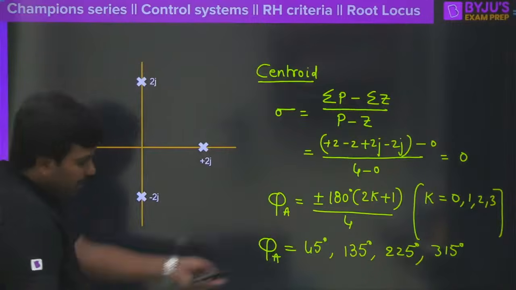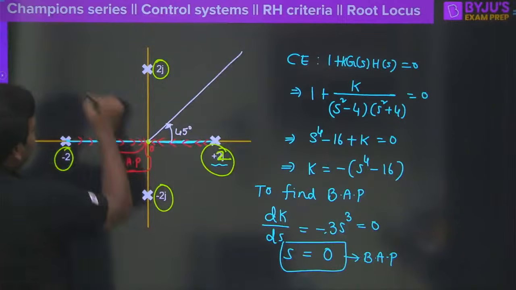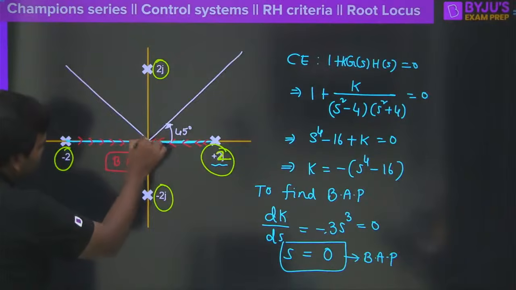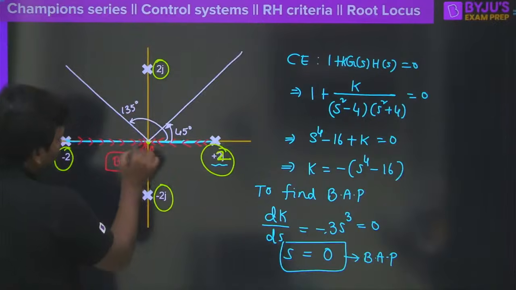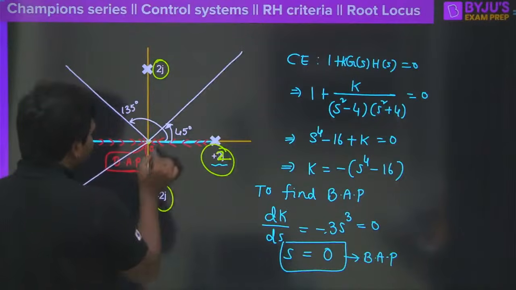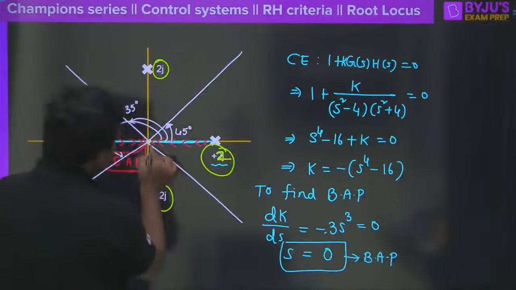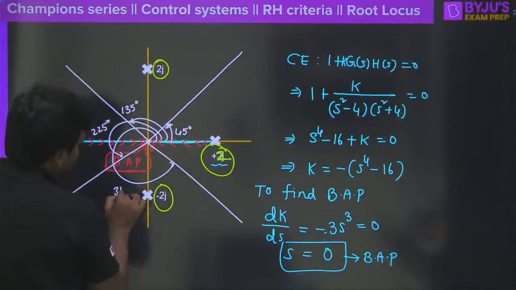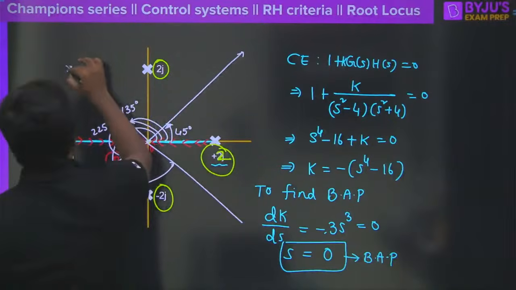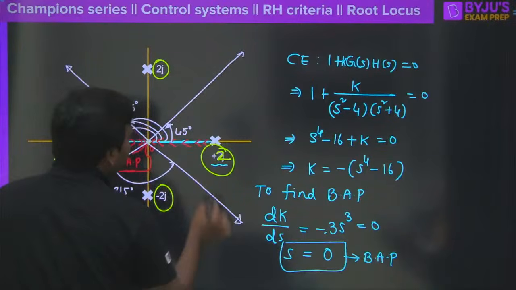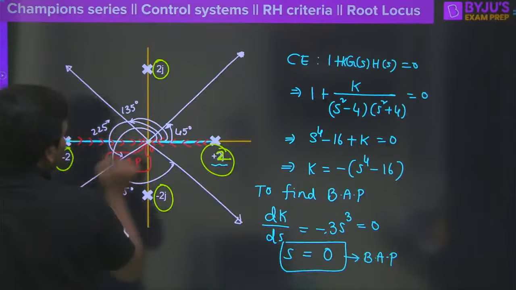So yes, Arvind Reddy, I have changed it. Please see. Now 45 is one angle you will get, and the next angle is 135 degrees here. Fine. The next one is going to be 225 here, and of course this is going to be 315 degrees here. Clear? These are considered as asymptotes now. Whenever we have an all-pass system, or symmetrical poles around both the negative real axis and the positive real axis, obviously this is what will happen.